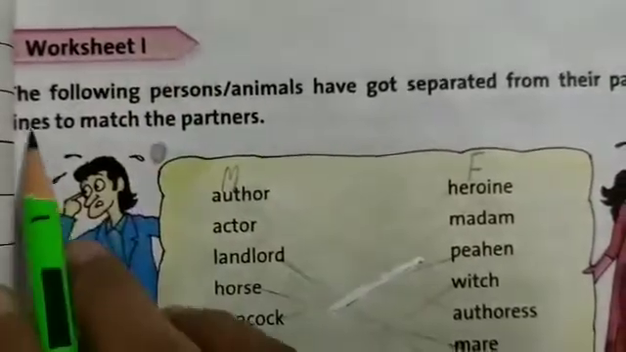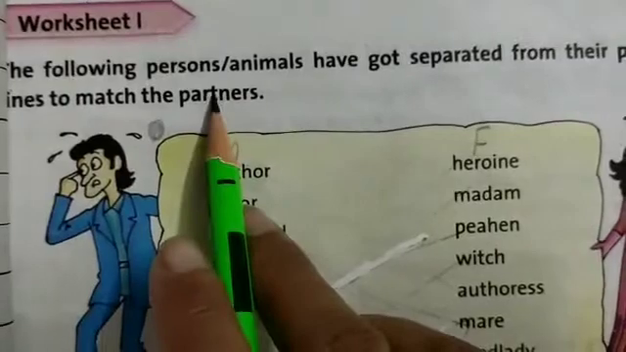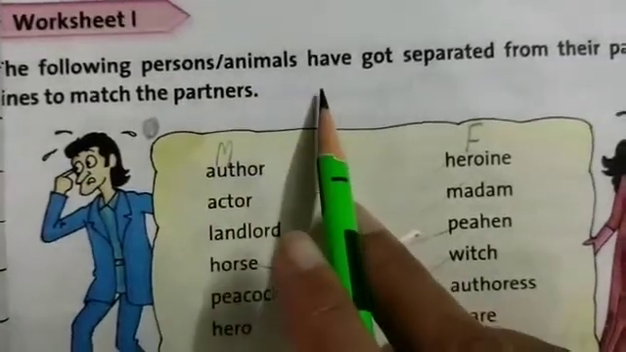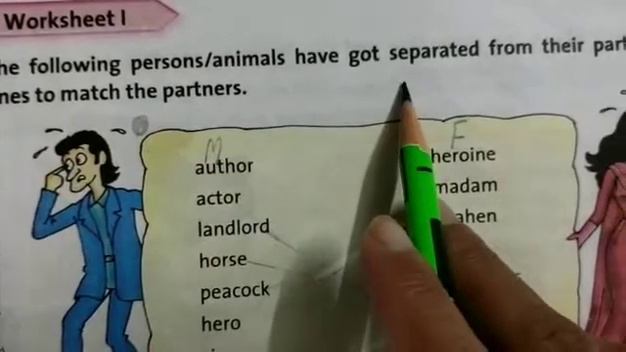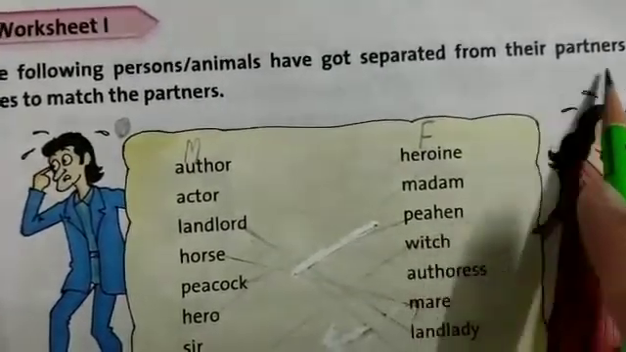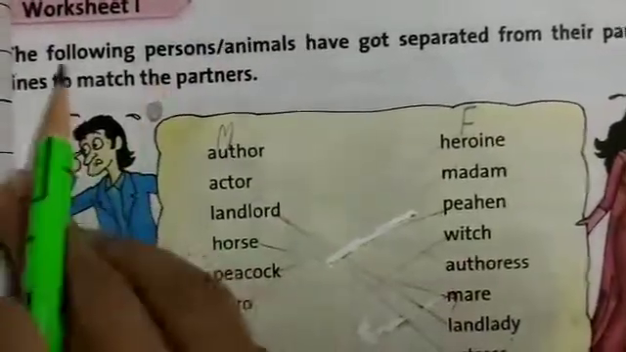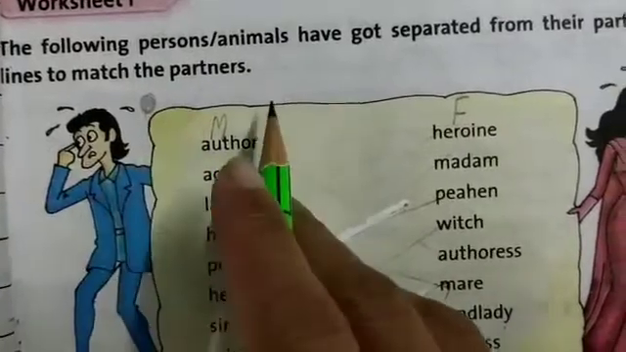Worksheet 1. The following persons, animals have got separated from their partners. Line to match the partners.